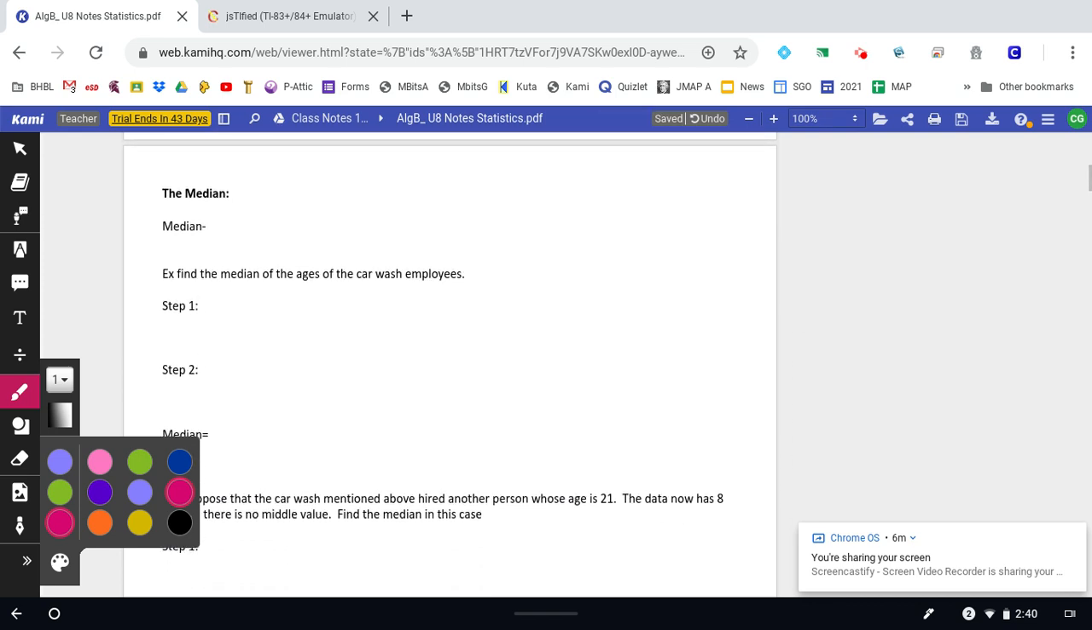All right, so median. Remember, the median is the middle number, the value in the middle when the data are in order. If I want to find the median age of those car wash employees, the first thing I want to do is write the numbers in order.